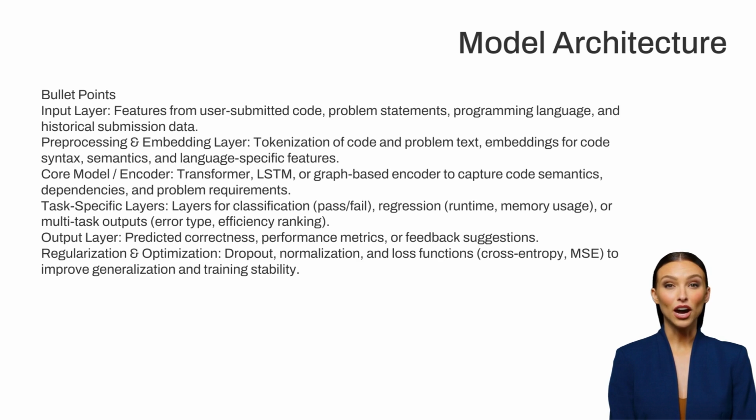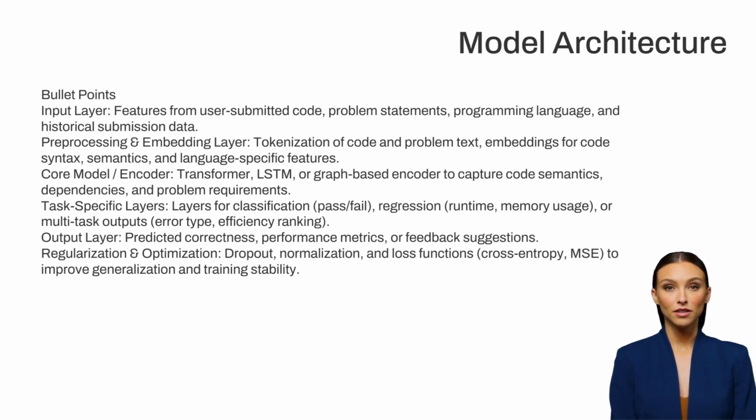Transformer-based encoders are commonly used for capturing long-range dependencies in code and textual descriptions. Alternatively, LSTM or graph-based models can encode structural information from code ASTs or control flow graphs. This layer outputs rich contextual embeddings that represent the semantic meaning of the code in relation to the problem.